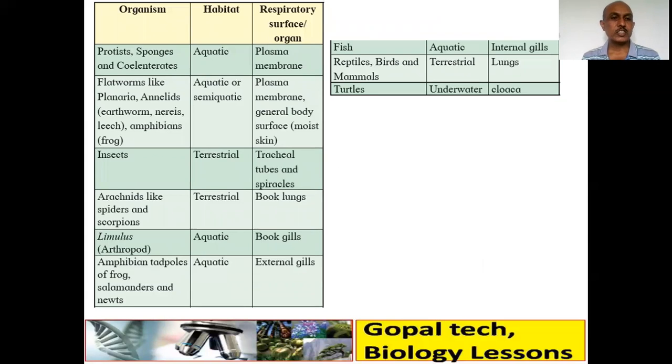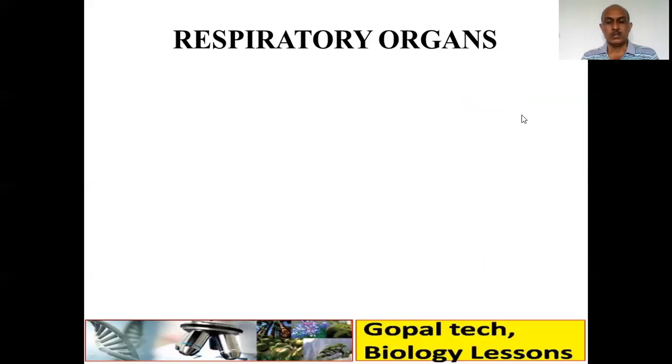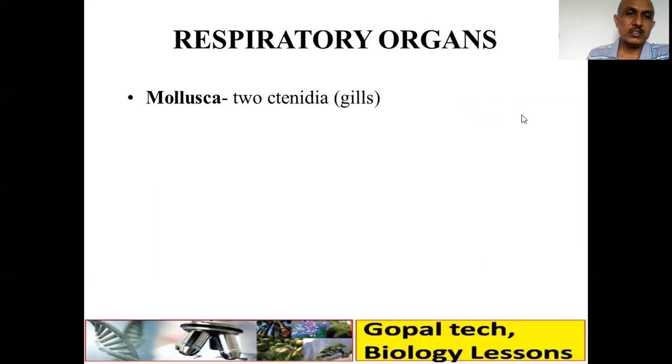So again, from your textbook, you can take some of the examples. For example, Arthropoda, that is Limulus, aquatic, that is book gills. Turtles underwater, that is cloaca. Reptiles, birds and mammals, terrestrial, all they have lungs. And fish, that is gills or internal gills. Now, we continue that Mollusca, that is gills.